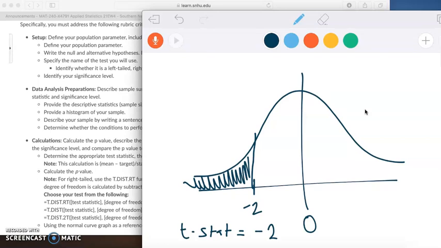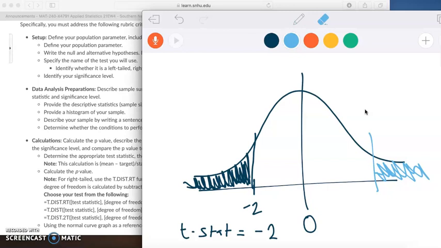Since we're doing a left-tail test, in this case, that means the mean is less than -2, for example, at any value. Okay, so the p-value, because this is a left-tail test, is this way. In a right-tailed test, let's just look at that real quick for information's sake. A right-tailed test would be something like this. The p-value would be over here. Okay, so that's all they're looking for.